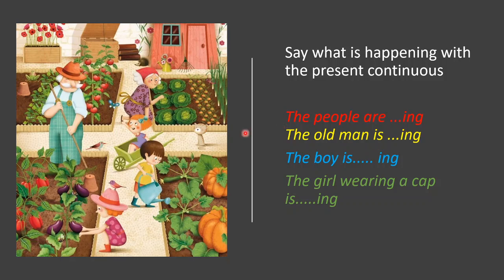The old man is ...ing. What is he doing? The old man is cleaning the garden with the help of a gardening tool. In the same way, describe or write about the action of the other characters in the same picture and use present continuous tense.